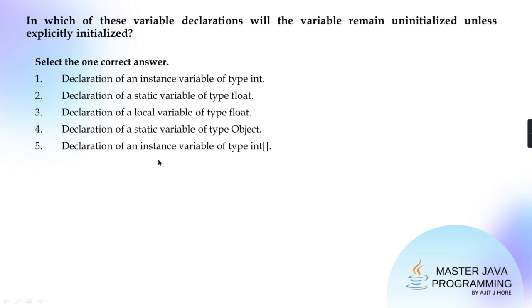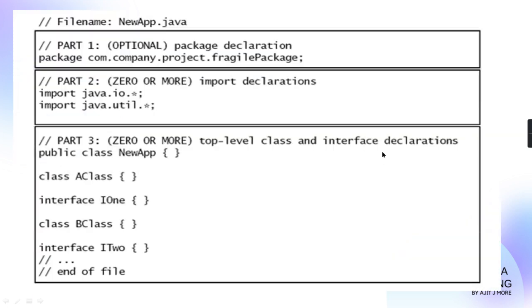This is again static and this is instance. So if it is instance and static, obviously it will get default. It is static of type object, so it will have null. Instance of type int square means it's an array, but arrays are also reference only. Arrays are not primitive, they are also reference. So this will also have null. Only this will be uninitialized. Agreed? Okay.